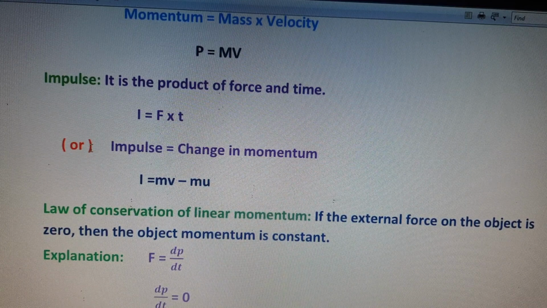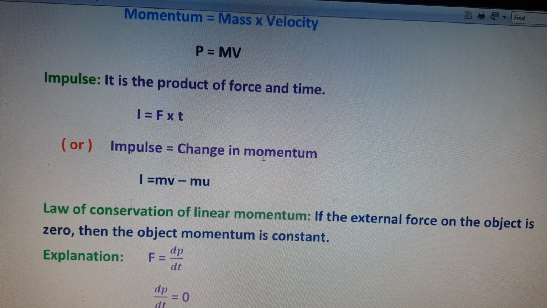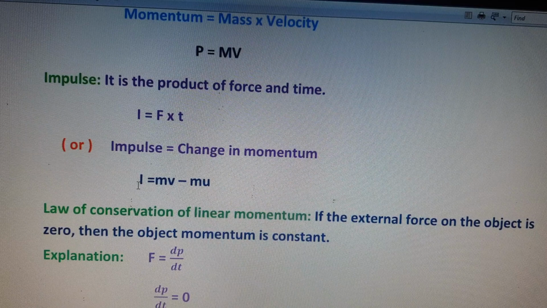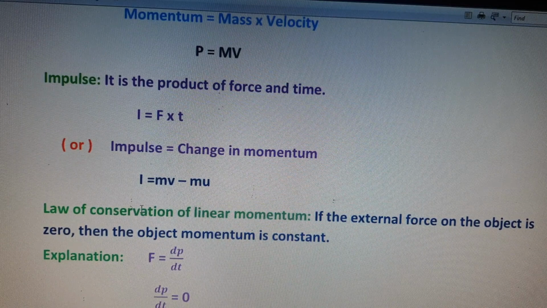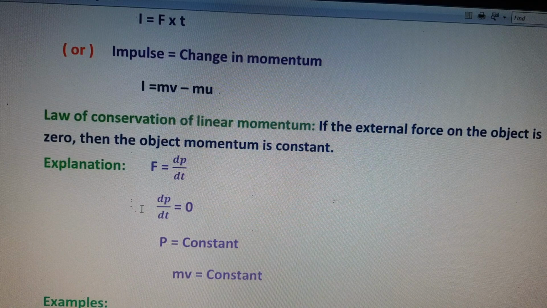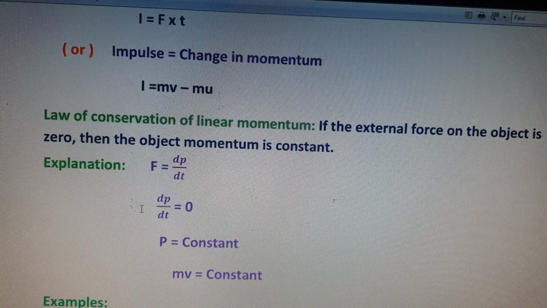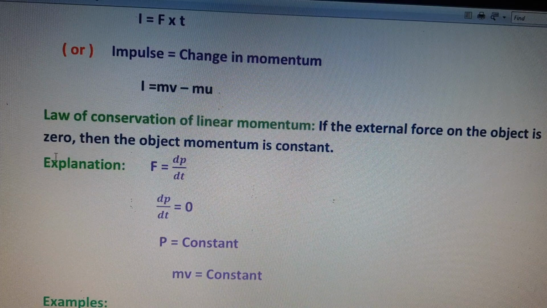Or we can give another definition of impulse: impulse is equal to change in momentum. So we can write I = mv - mu, impulse is equal to final momentum minus initial momentum. Next, we define the law of conservation of linear momentum. If the external force on the body is zero, then the momentum of the object is constant.